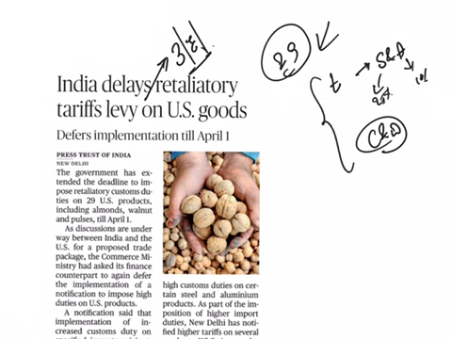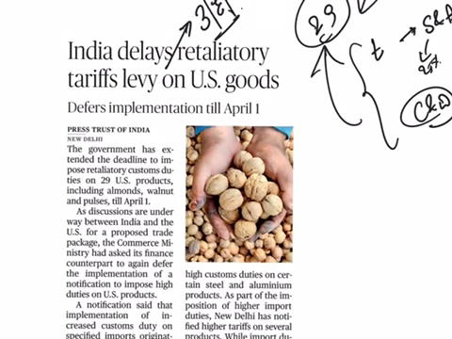This is a step taken by the US, and in retaliation India has decided to increase the tariffs on the 29 items that were being imported from the United States. These products include almonds, apples, chickpeas, lentils, walnuts, and industrial inputs like grades of iron and steel products. Now India wants to extend the deadline for imposing these increased tariffs to April 1st.